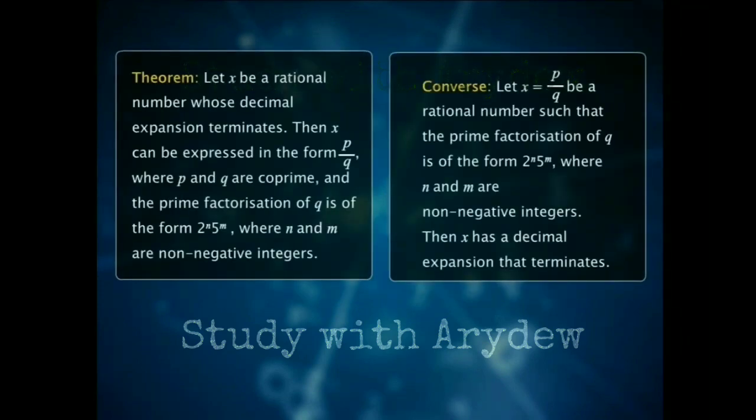Let's write this converse formally as a theorem. Let x equals p over q be a rational number such that the prime factorization of q is of the form 2 power n times 5 power m, where n and m are non-negative integers. Then x has a decimal expansion which terminates.